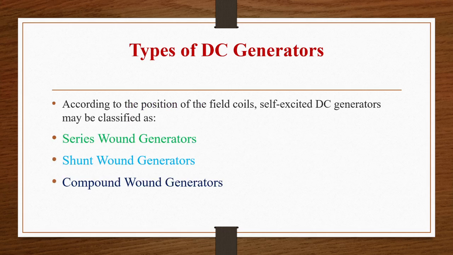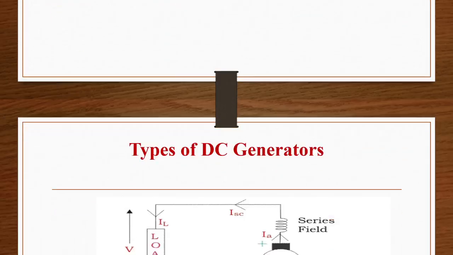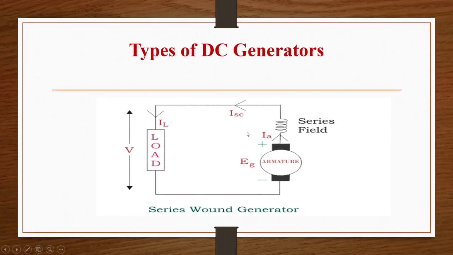According to the position of the field coil, self-excited DC generators are classified as series wound generators, shunt wound generators, and compound wound generators. In series wound, field windings are connected in series with the armature conductors. This is the diagram of a series wound generator. This is the armature. EG is the EMF generated in the generator. IA is the armature current. ISE is the series current. IL is the load current, and this is the series field winding. V is the terminal voltage.